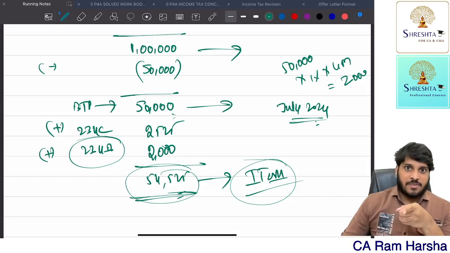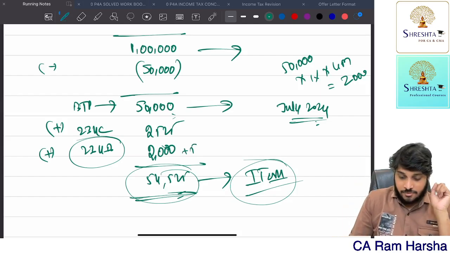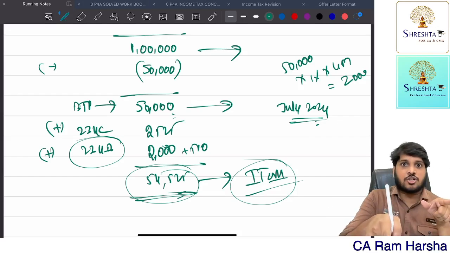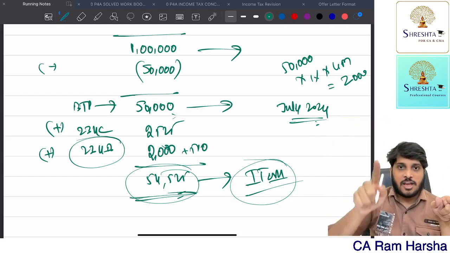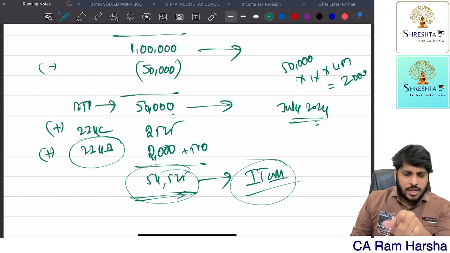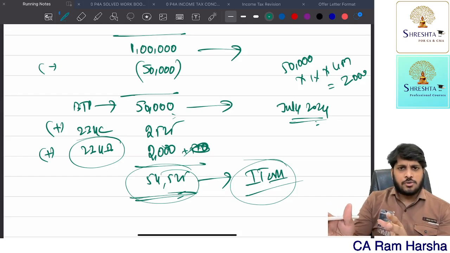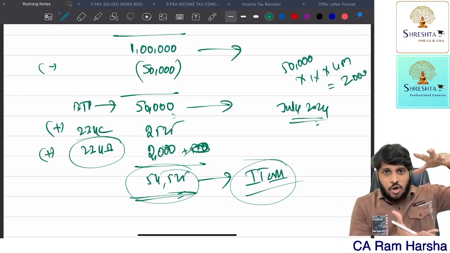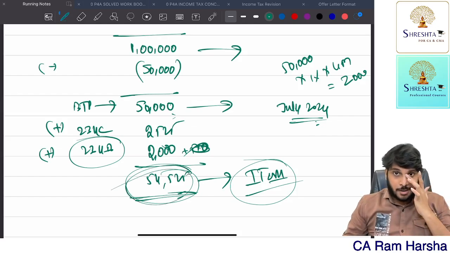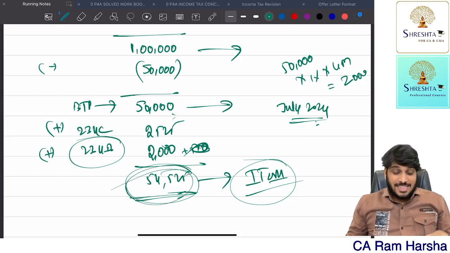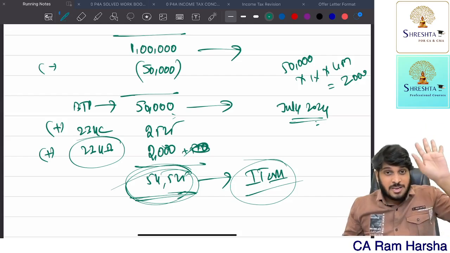Suppose you are not paying right now. You are paying in the next month again. August month means another 500 rupees, 1% interest. August month interest also add. Now pay ultimately all 5 months interest put together. Suppose you are paying in July itself, don't add the 5th month interest, only 4 months late. 4 months interest compute. Add that also. Total amount how much? Pay that much amount to the department. Over. This is what 234C, 234B is about.